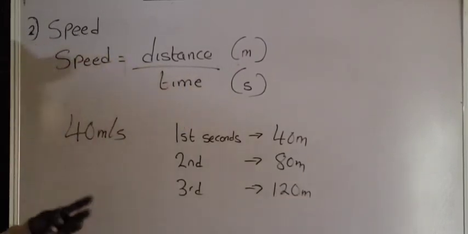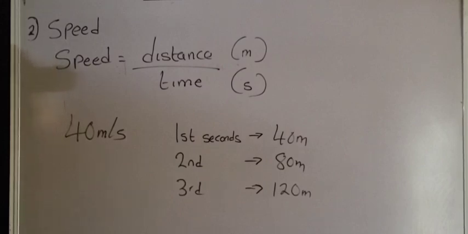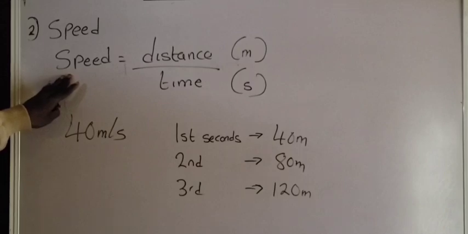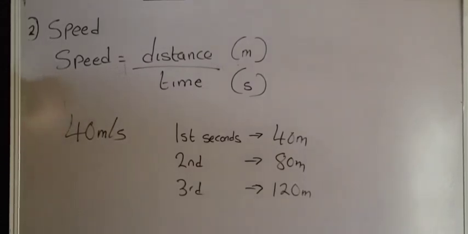You understand? So the distance tells us how fast the distance of an object is changing with respect to time. No, I mean the speed. Please, I want to take notes. I made a mistake. The speed tells us how the distance of an object is changing with respect to time.